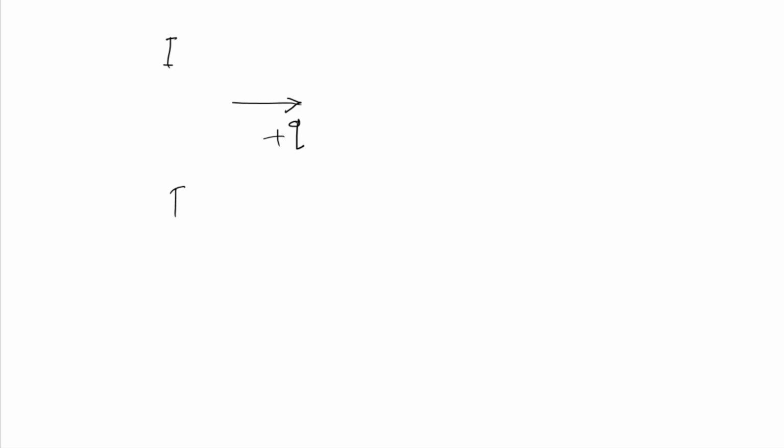So we can say electric current is directly proportional to charge. In a given time, if more charge is flowing, then the electric current will be more. And upon time, as it is a rate, if the charge is moving fast, the electric current is more. If it is moving slowly, the electric current is less.